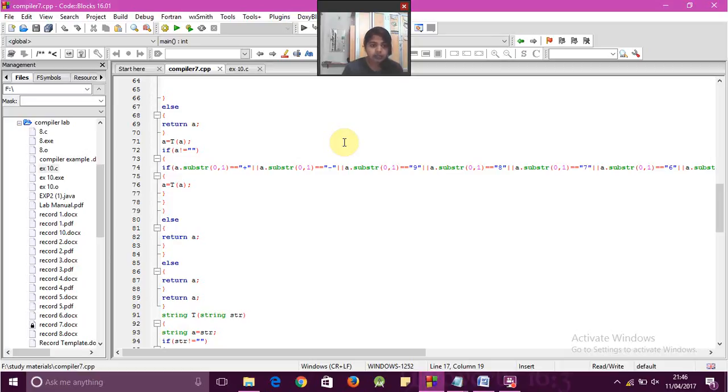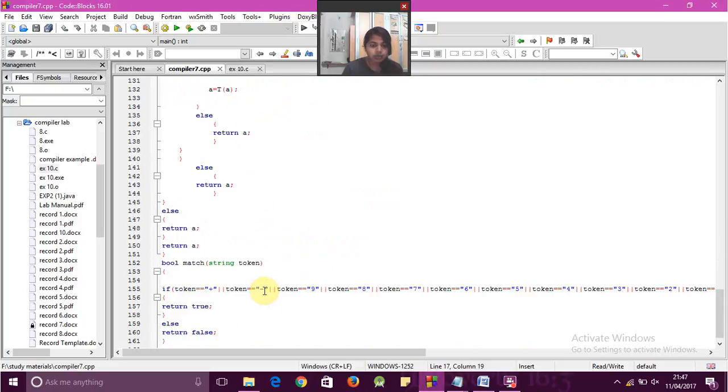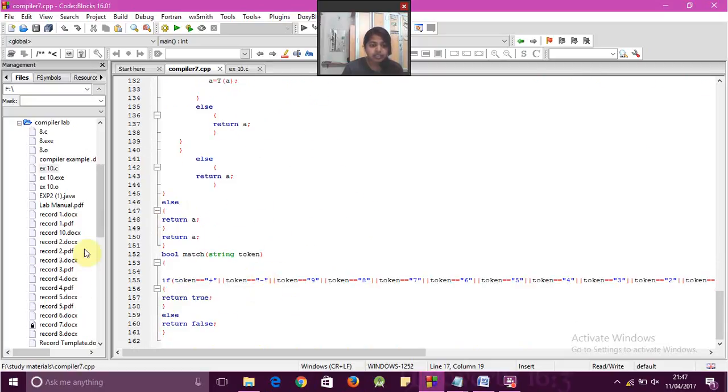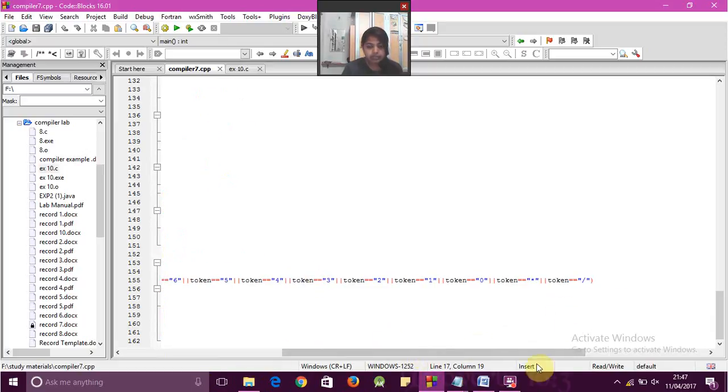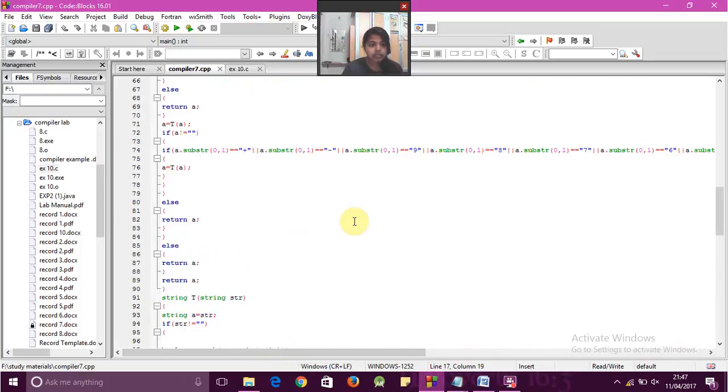If so, it will be stored in the variable a, and checking the boolean functions whether it's true or not. If it's true, it goes to number, and again the same process continues. And if my boolean match string token returns true, like the token is 4 plus a minus or 9, something numbers, from 0 to 9 is a token. You can see this is my token, so if it's a token then the result is true, otherwise the result is false.